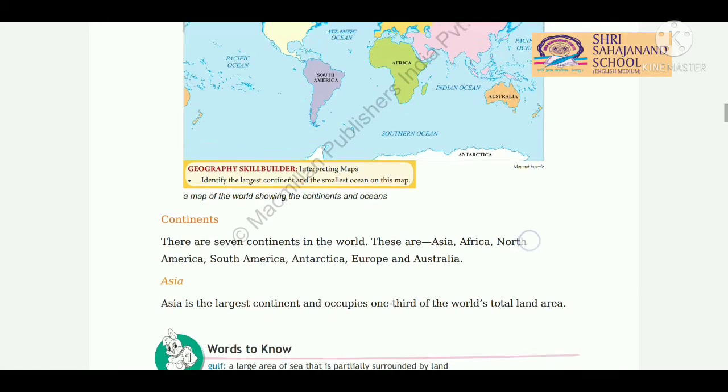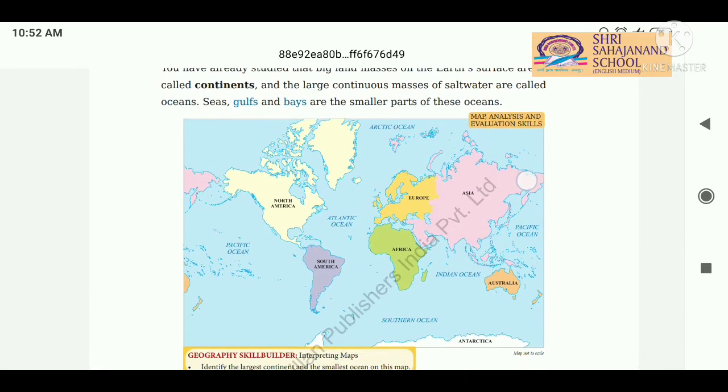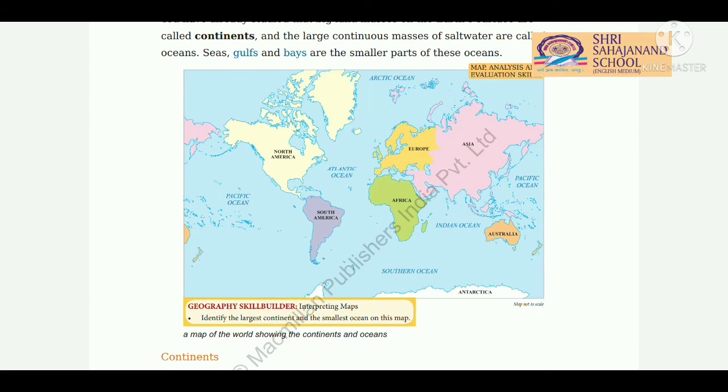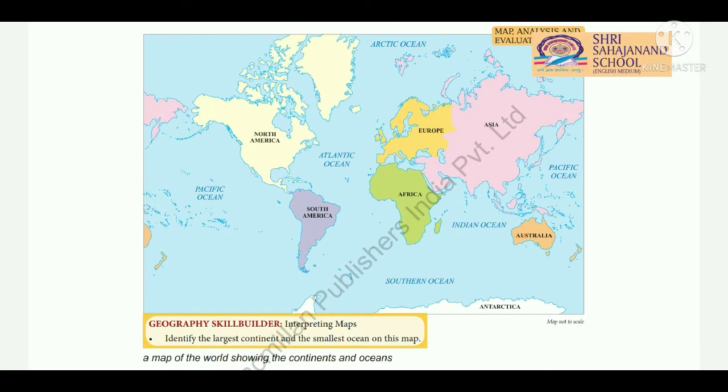Now students, next thing is, now you can see here the map is given to us. In this map you can see different continents and oceans. The continents are North America, South America, Africa, Europe, Asia, Australia and Antarctica.